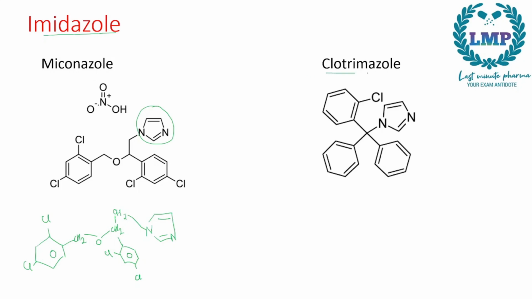Next we have clotrimazole. Clotrimazole is very easy. Clo means chlorine, then tri means 3. Imidazole means imidazole ring. So what we do is we draw 3 benzene rings: 1, 2, 3, and an imidazole ring. Nitrogen, nitrogen.